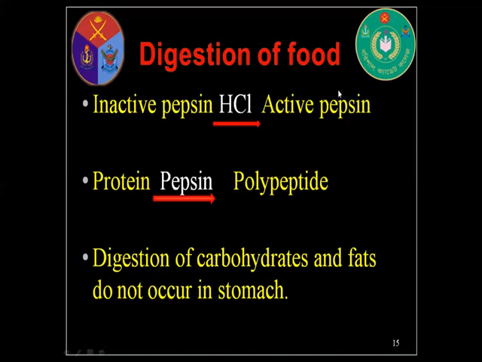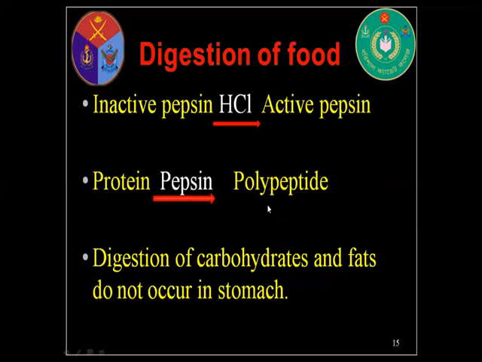This active pepsin again converts protein into polypeptide. So polypeptide is made from protein by pepsin enzyme. But polypeptide is also a complex form of protein, so the body cannot absorb it.